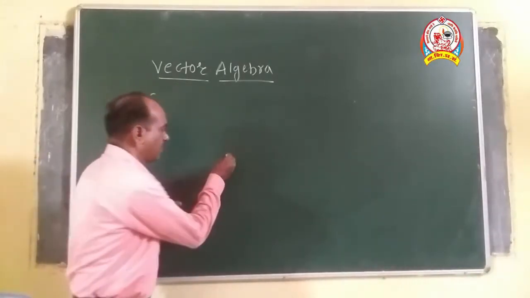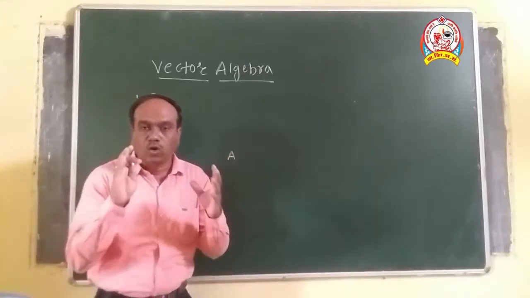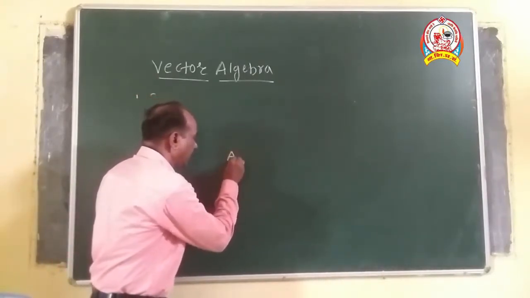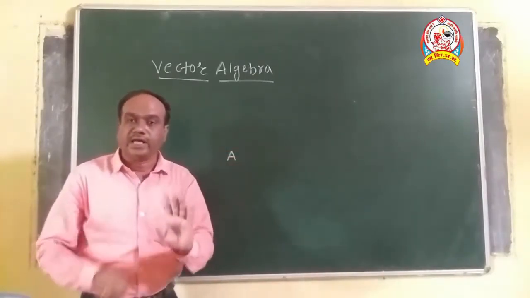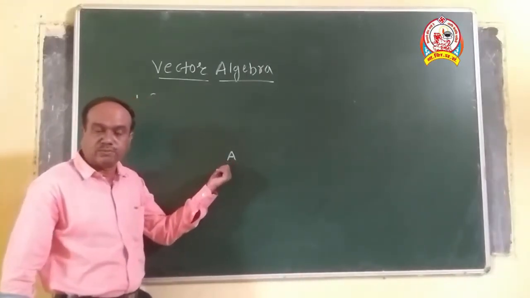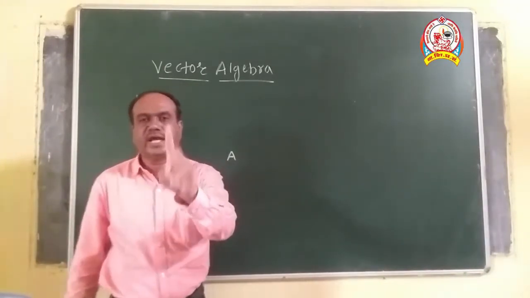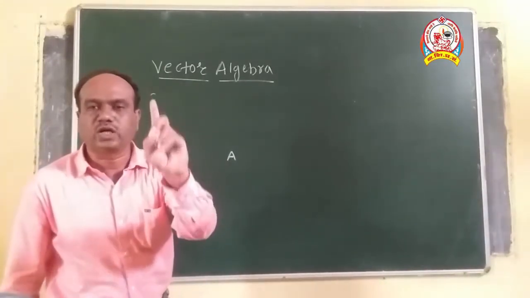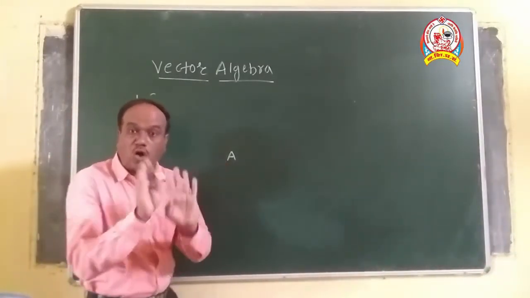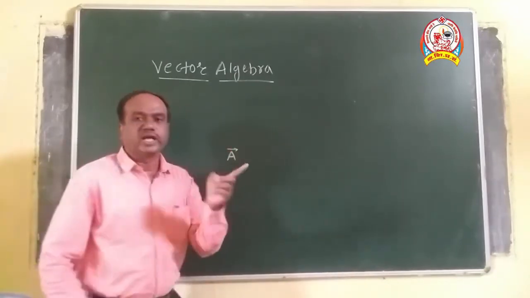Suppose that A is a vector quantity. How do we identify that? Means what? A vector quantity is represented by writing the symbol in bold face, or in capital, or giving a single arrow on its head.